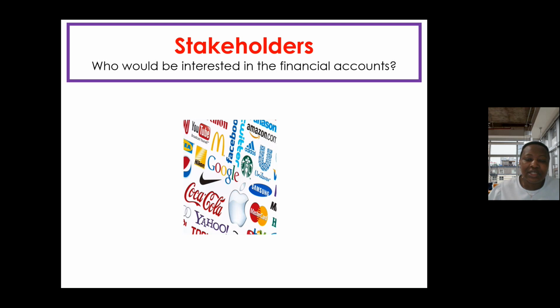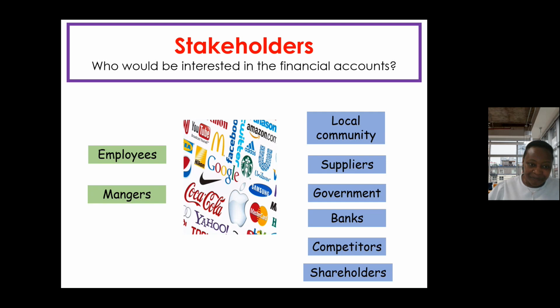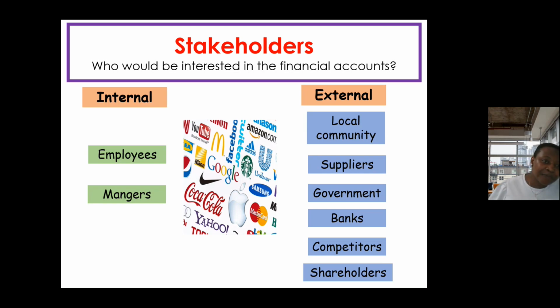So anyone who is interested in your business actually is your stakeholder, and I'm sure you can think of numerous of them. Stakeholders are divided into internal stakeholders and external stakeholders. Those who are within the business, within the company, within the entity, who are interested in what happens in the business, we call internal stakeholders. Usually they are the employees and the managers. They are usually interested in what is happening in the business.